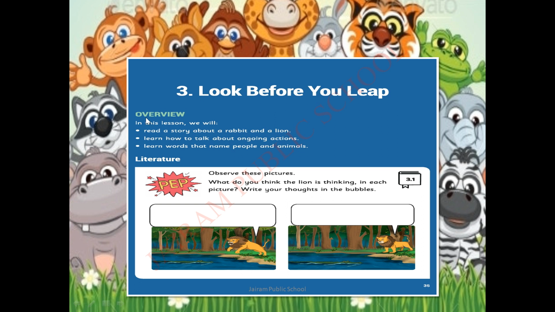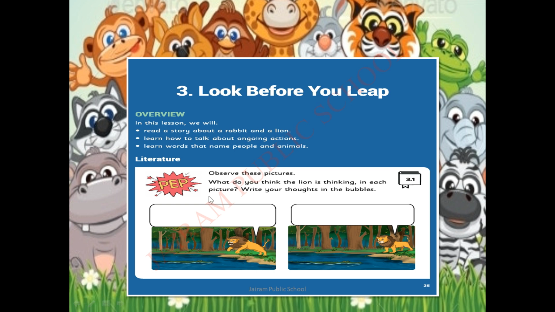In this lesson, we are going to see 3 things. Let's see the overview first. Number 1, we are going to read a story about a rabbit and a lion. Number 2, we are going to learn how to talk about ongoing actions. And number 3, we are going to learn words that name people and animals. These are the overview of this lesson.